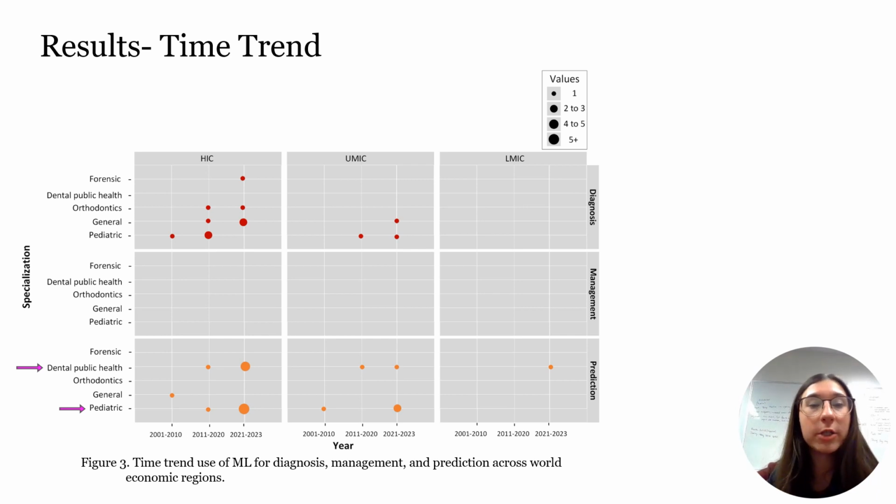This figure here is now showing us the time trend of machine learning for diagnosis, management, and prediction across world economic regions and specific specialties. We found that machine learning is increasingly used for the prediction of conditions in pediatric and dental public health as time progresses. However, this was limited to work from high-income countries only. High-income countries have contributed the most to machine learning models through prediction and diagnosis of condition. Upper middle income countries have contributed to prediction and diagnosis, and lower middle income countries have only contributed to prediction.